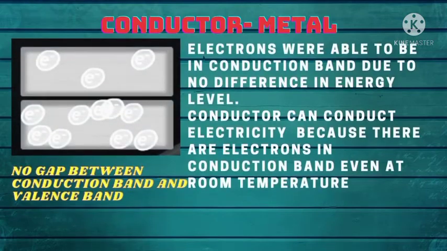For a conductor, for example metal, there is no gap between the conduction band and valence band, or we can say the conduction band and valence band overlap. Electrons are able to be in the conduction band due to no difference in energy level. A conductor can conduct electricity because there are electrons in the conduction band even at room temperature.